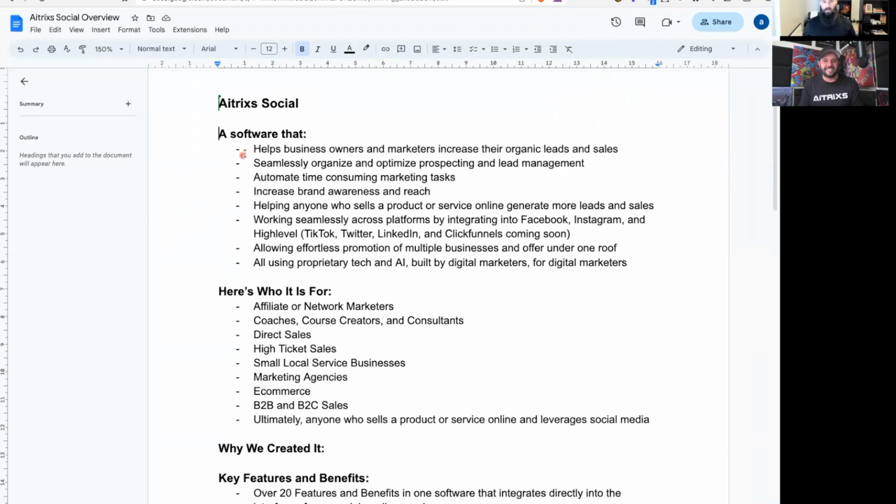Aitrixs Social is a software that helps business owners and marketers increase their organic leads and sales, seamlessly organize and optimize prospecting and lead management, automate time-consuming marketing tasks, and increase brand awareness and reach, helping anyone who sells a product or service online generate more leads and sales, just like Dylan said. It's a software that works seamlessly across platforms by integrating into Facebook, Instagram, and High Level, with TikTok, Twitter, LinkedIn, and ClickFunnels coming soon, and allowing effortless promotion of multiple businesses and offers under one roof, all using proprietary tech and AI built by digital marketers for digital marketers.